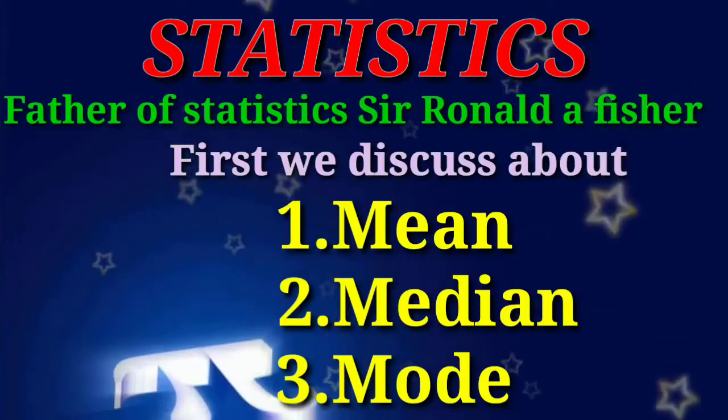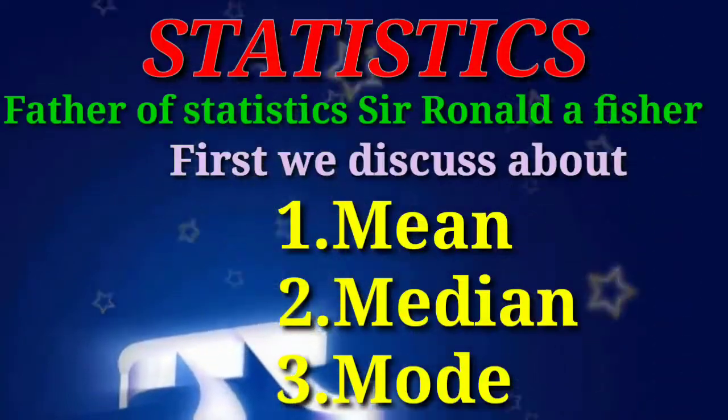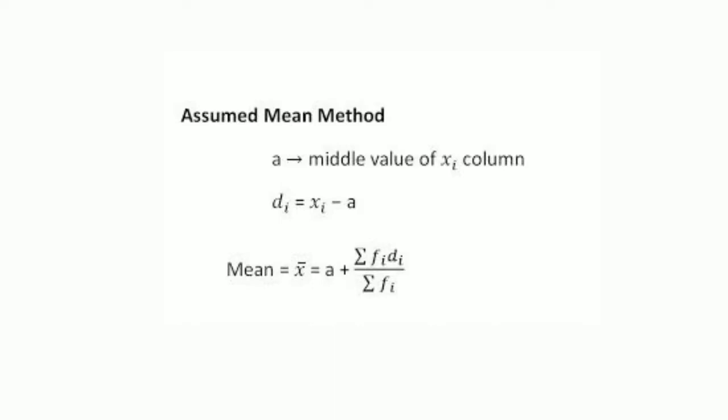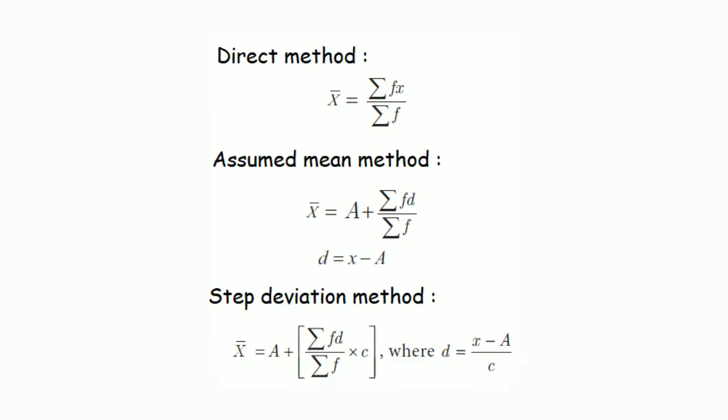Our chapter name is statistics. Father of statistics is Ronald A. Fisher. Now we discuss mean, median, mode. Mean, x bar is equal to sigma fi xi by sigma fi, the direct method. Next, assumed mean method: x bar is equal to a plus sigma fi di by sigma fi. And step deviation method: x bar is equal to a plus sigma fi ui by sigma fi into h. Three methods of mean, three formulas derived.